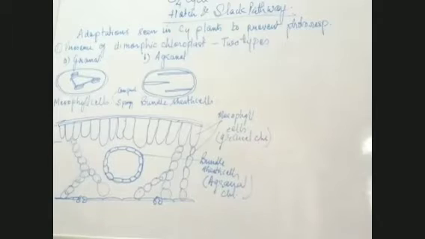Yes, beta, I'm not getting your answer. In grana, which process takes place? Grana is made up of what kept one over another? What are kept one over another in grana?